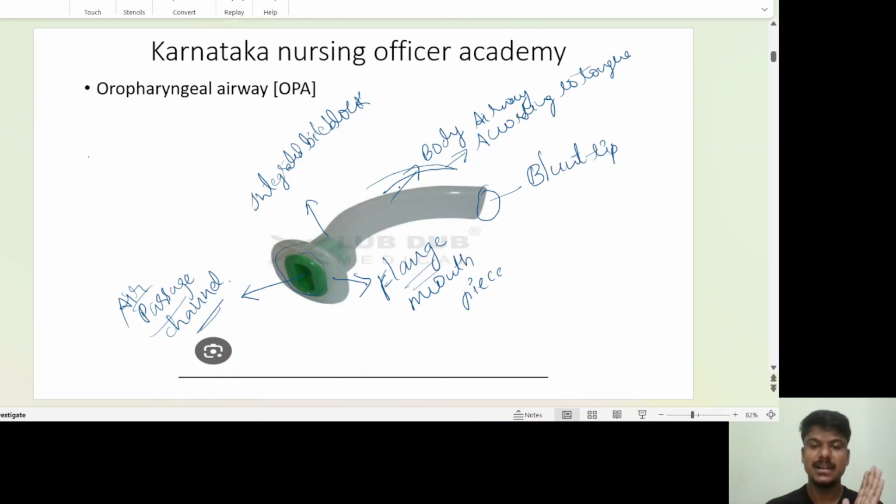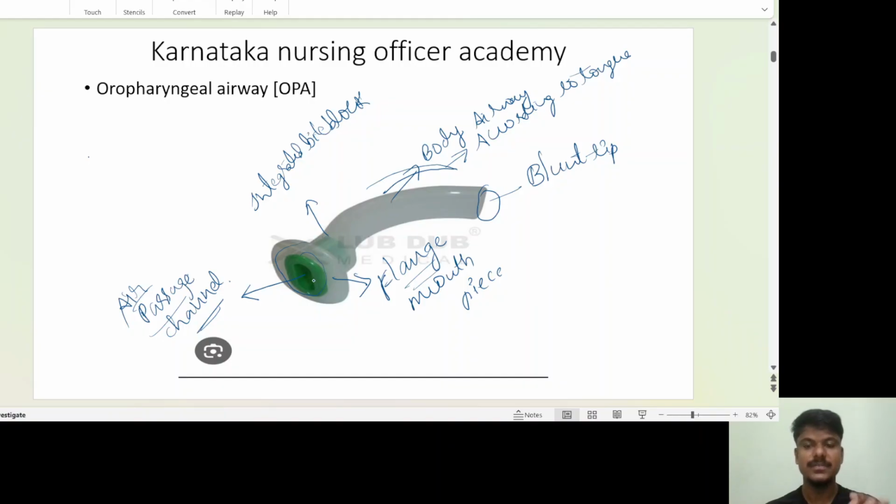This curve on the body of the airway is an anatomical curve to fit around your tongue size and tongue shape. The integrated bite block is there to prevent breakage of the OPA, to prevent the Guedel airway from breaking down, and to prevent any air leak. There is one flange, which you can also call the mouthpiece, and one hollow air passage. It is going to connect the oral mouth to your pharynx, your oropharynx. It is going to connect the airway channel.